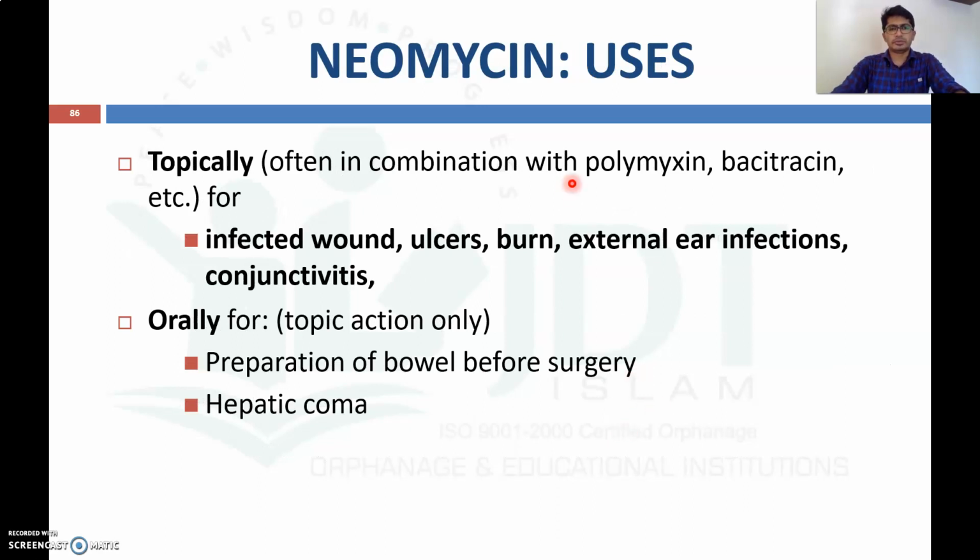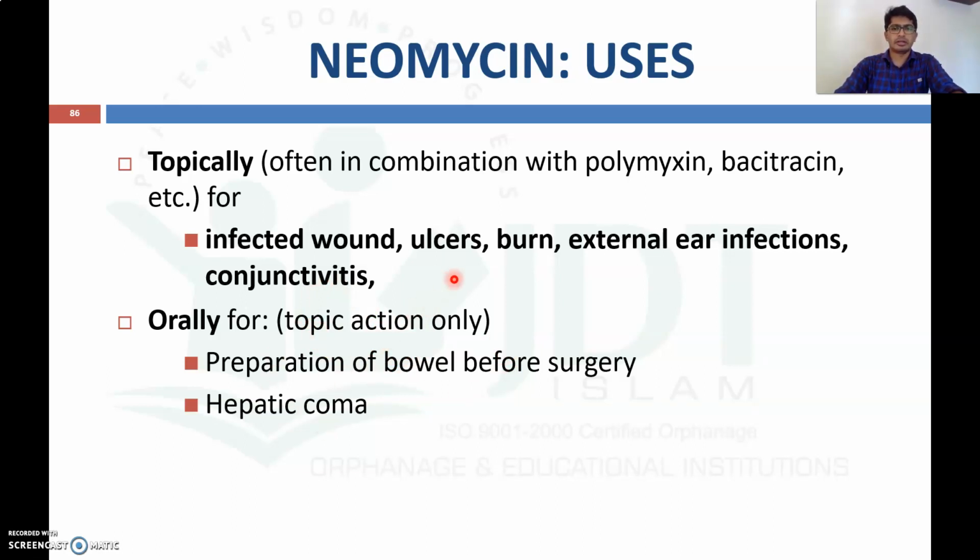Now what are the different uses of neomycin? Neomycin is mainly used topically, often in combination with other antibiotics like polymyxin and bacitracin, for different infections like infected wounds, ulcers, burns, external ear infection and conjunctivitis. And orally, not for systemic action but only for local action, for preparation for bowel surgery as well as in case of hepatic coma.